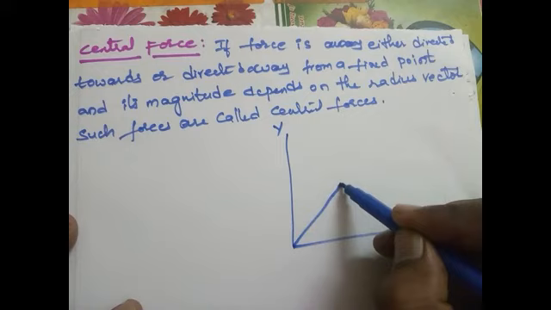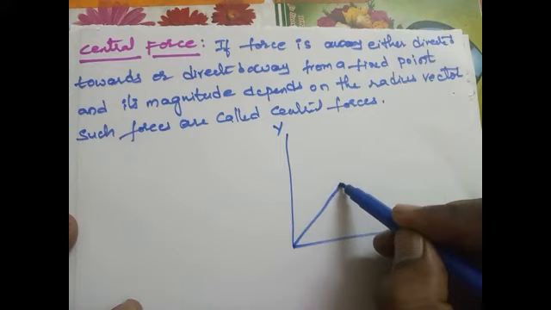The value of capital G is 6.67 into 10 to the power of minus 11 Newton meter square per kg square.